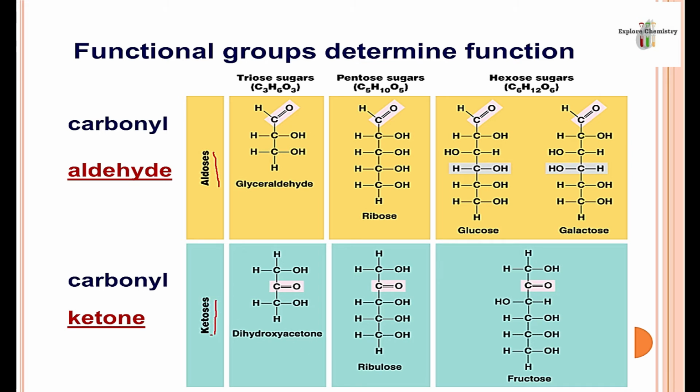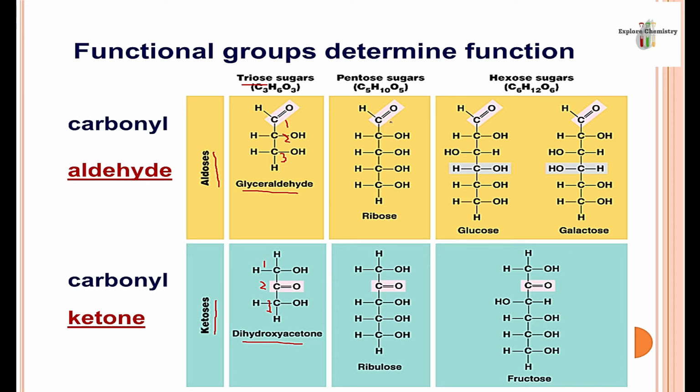On the basis of the number of carbon atoms present in each structure, they are also named as trioses. If the structure contains 3 carbon atoms, you can see there are 3 carbon atoms in this structure, so they are named triose. And if the functional group is aldehyde, they are named aldotriose. Similarly, in this structure 3 carbon atoms are present. They are also known as triose, but they are known as ketotriose. So this will be aldotriose and this will be ketotriose. The names written over here are common names of these compounds.